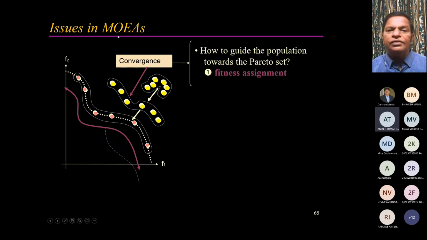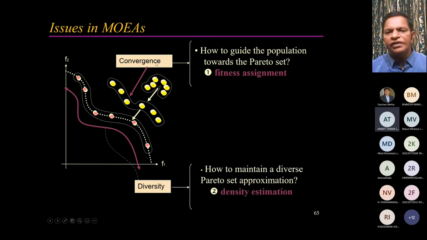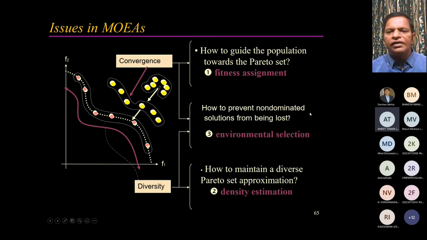Okay, so in multi-objective evolutionary algorithms, there are three additional points that are generally considered. First, how to guide the population towards the Pareto set, that is convergence, fitness assignment based on that. Second, how to maintain a diverse Pareto set approximation, because if all of the points are just resulting in one point here, we don't know the other solutions that are available. So we want to maintain the diversity.